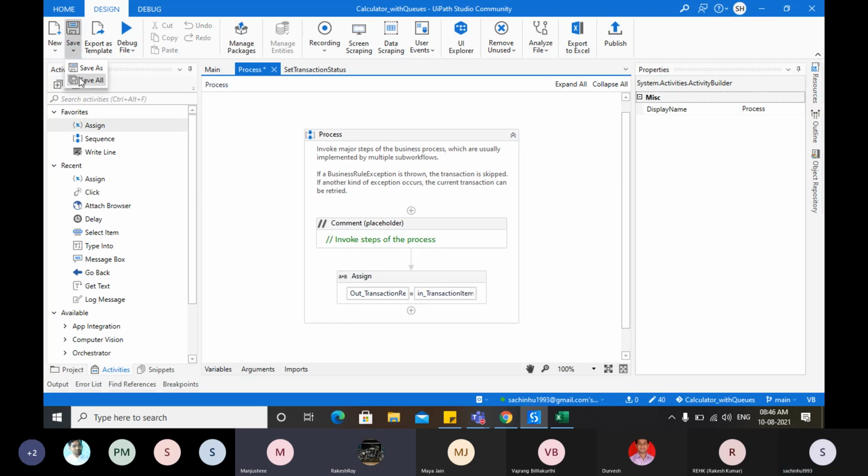If you are doing any operations on any values like strings or integers, is it good practice to do it on arguments? See, the only thing we use an argument for is to send the data out of the workflow. It doesn't matter even if you add it to a variable first, do all the manipulations, and change it at the end. At the end, you always need to assign it to an out argument if you want to send it out. Okay, so that doesn't matter.